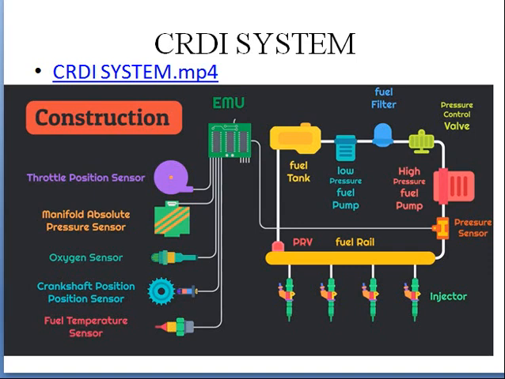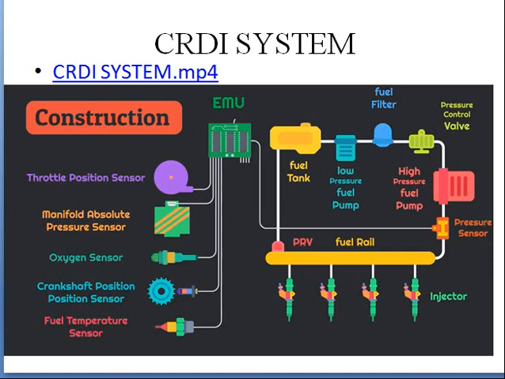Next one is common rail diesel injection system. Here the name itself indicates, if you have a single rail like this from where the fuel is getting injected, this system is called common rail diesel injection system. Here also you will have a throttle position sensor and next a pressure sensor, oxygen sensor, camshaft and temperature sensor. You have an engine control unit.